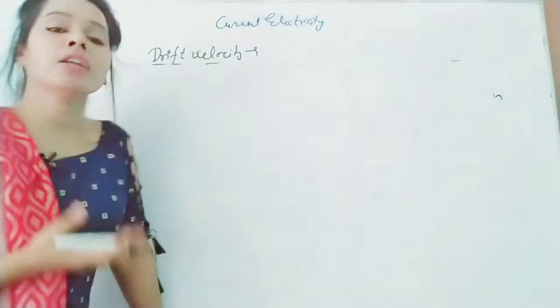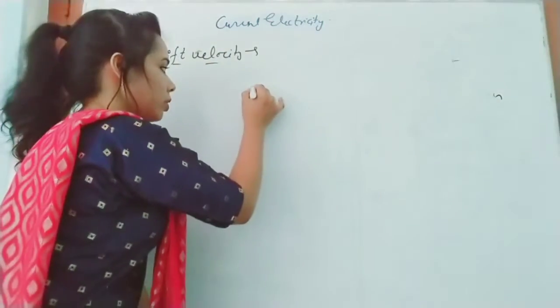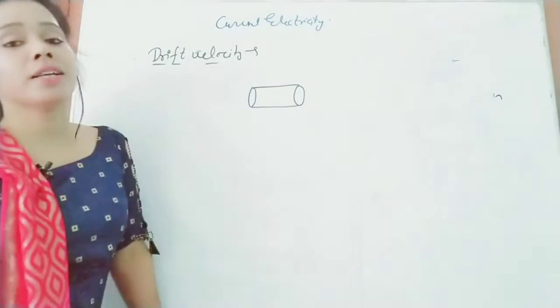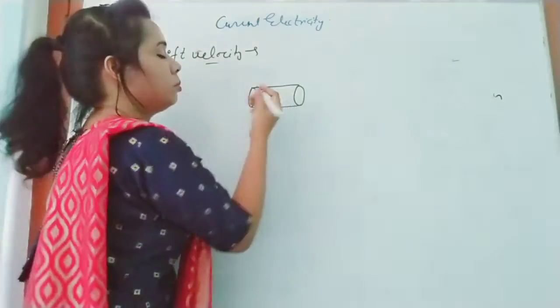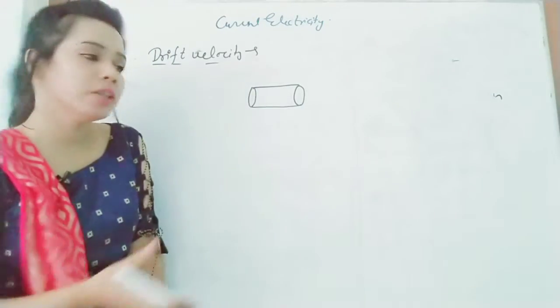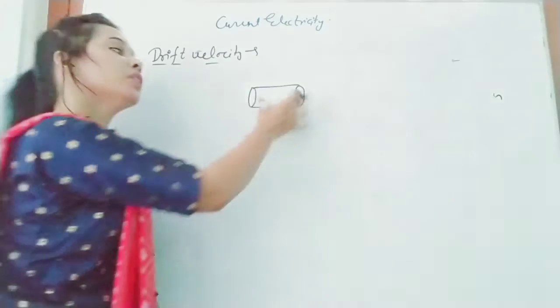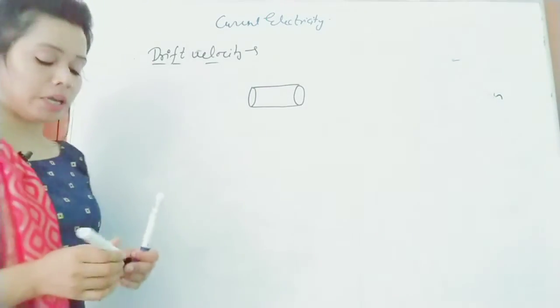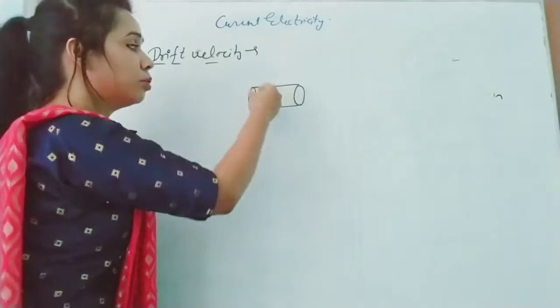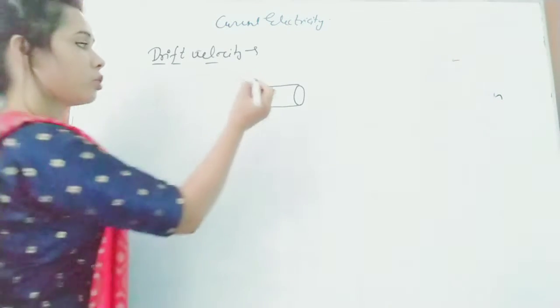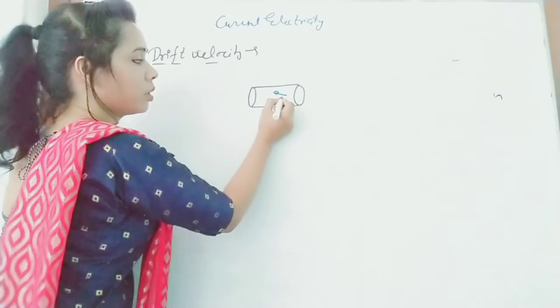Suppose you have taken a conductor. Definitely, it has free electrons which will move inside the conductor. These electrons have random velocity.